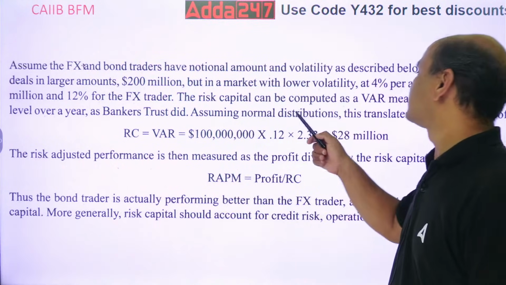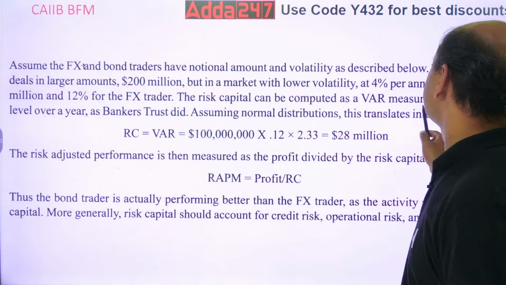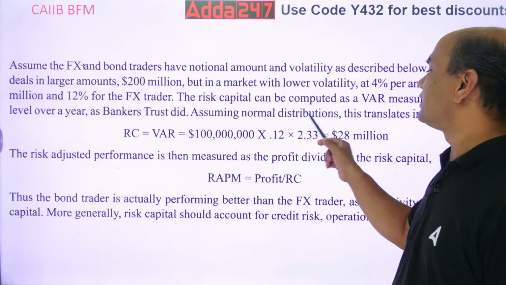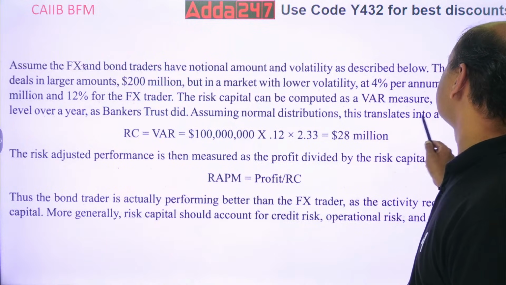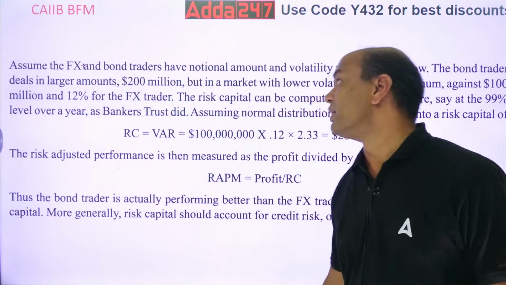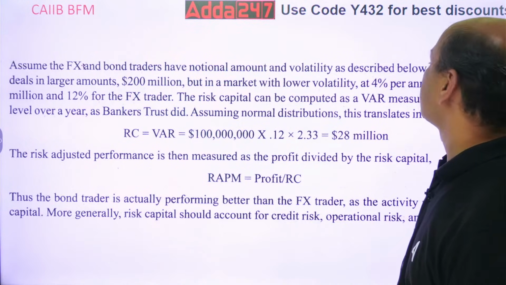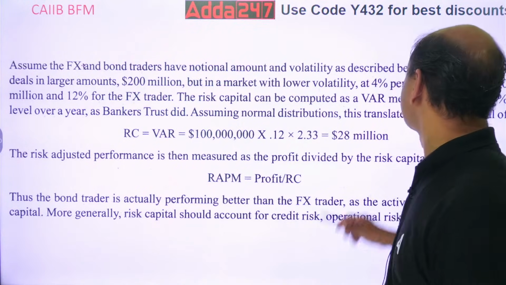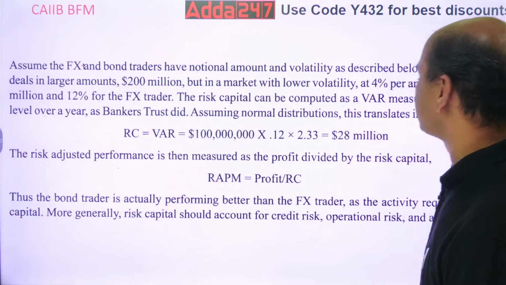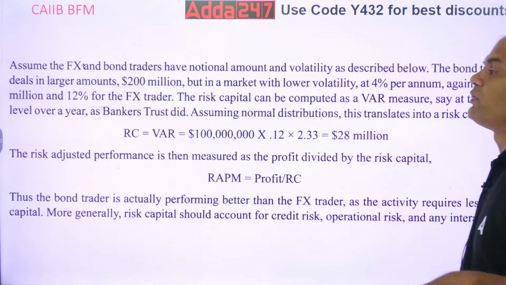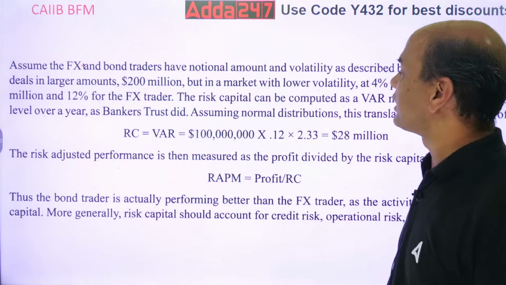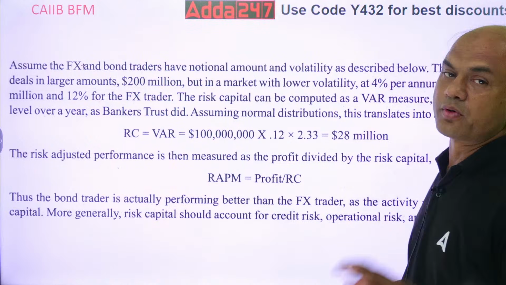Now, the risk capital can be computed as VaR, say at 99% confidence level. Assuming the normal distribution, this translates into risk capital of... Now, what is the risk capital? Let's look at the risk capital for whom? Firstly, let's look at the Forex trader. See, Forex trader is given. We will solve it for that other guy also, the bond trader. So, first look at the Forex trader.